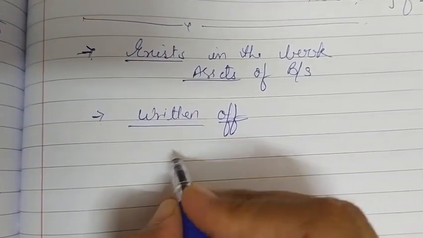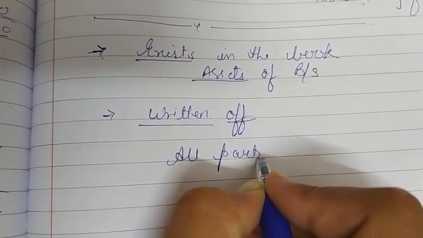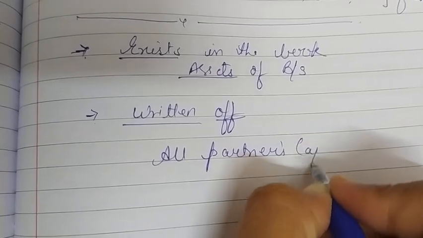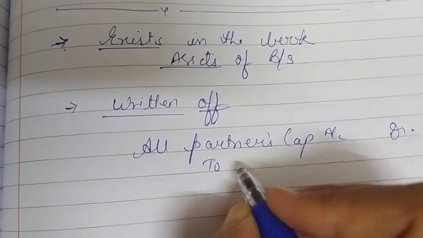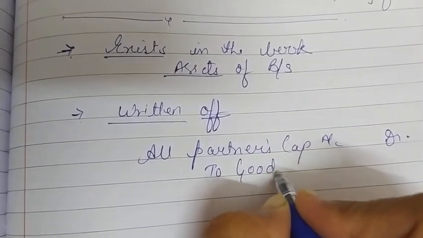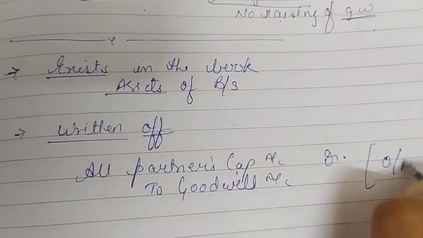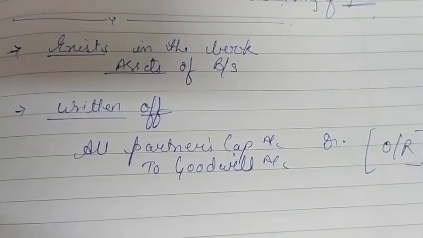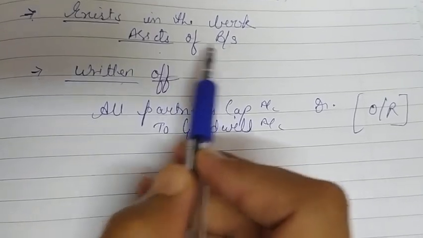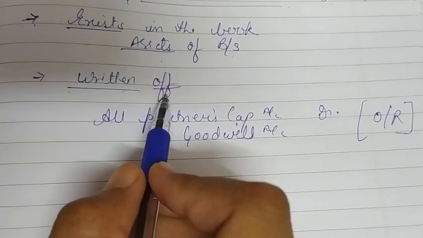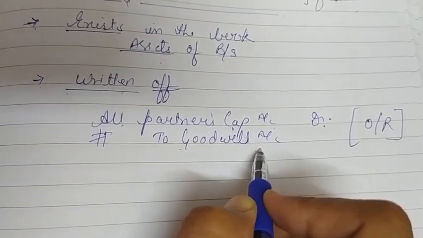Okay, so what will be the entry? All partners capital account debit to goodwill, and this should be done in the old profit sharing ratio. Okay, so the goodwill which already exists on the asset side of our balance sheet, we will write off that goodwill, and the entry will be all partners capital account debit to goodwill account.